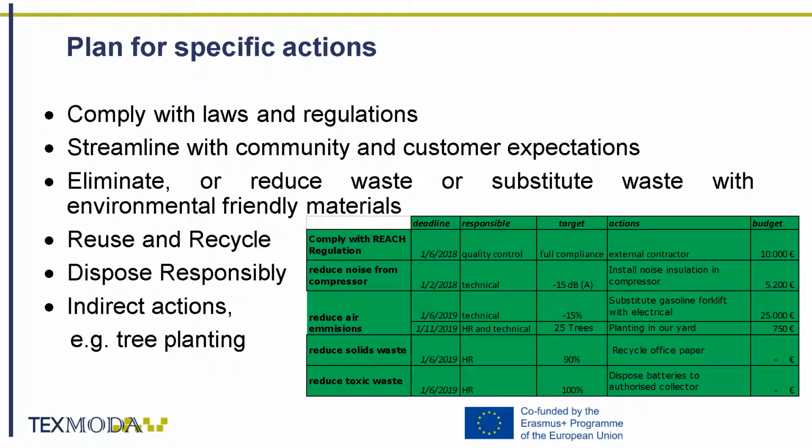For every aspect that is identified, plan for specific actions that will improve environmental performance. Comply with laws and regulations. Streamline with community and customer expectations. Eliminate or reduce waste or substitute waste with environmentally friendly materials. Reuse and recycle. Dispose responsibly. Take indirect actions like tree planting or founding of projects with a wider perspective, like preservation of wild flora and fauna.